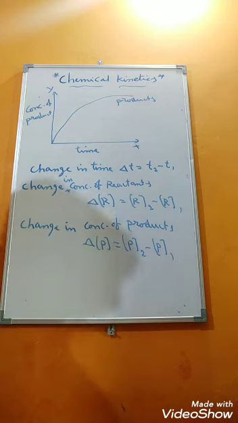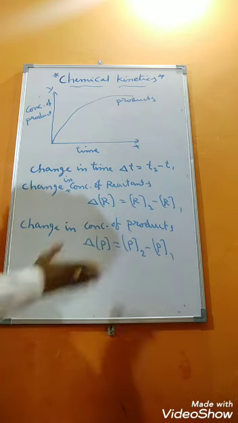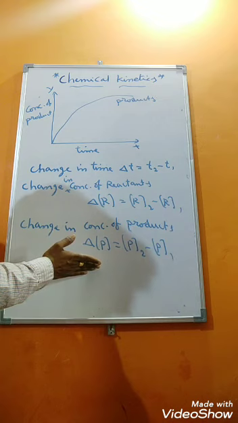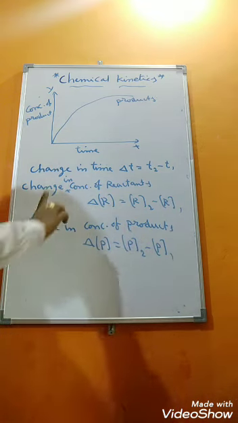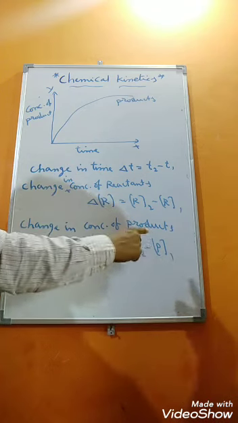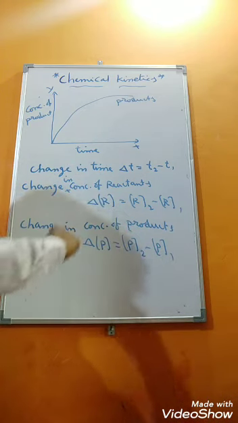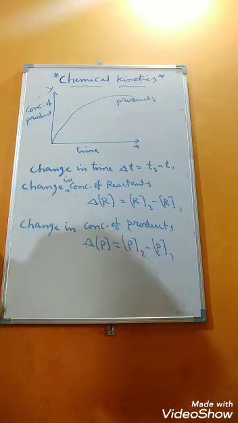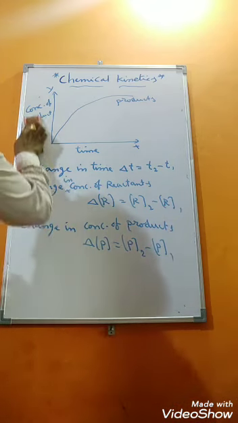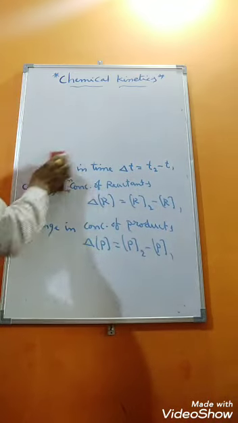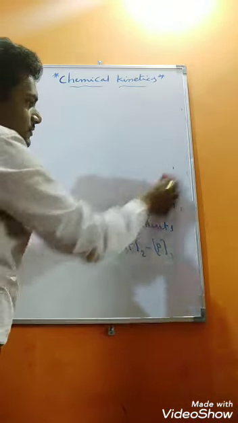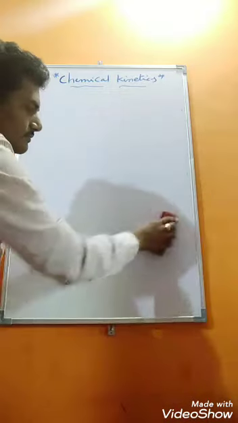Then how to write the rate expression? We will see now, students. Till now, what we have discussed, everybody understood, students. Concentration of reactants decreasing means disappearance. Concentration of products increasing, that means what? Appearance. So we will see the disappearance of reactants and the appearance of products here, students.